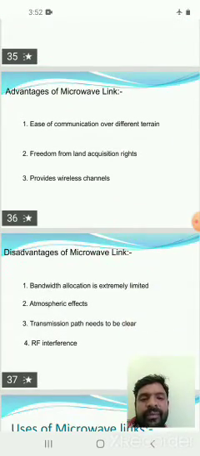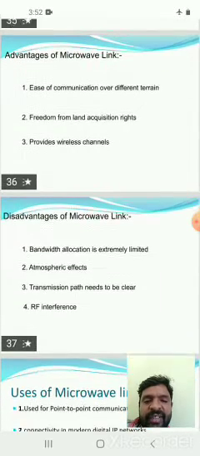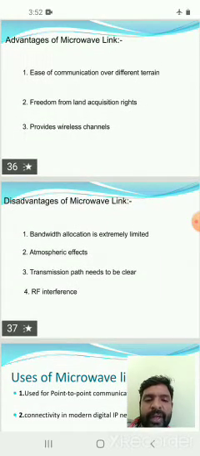Advantages of microwave links. It is easy to communicate over different terrains. Freedom from land acquisition rights. It is easy to install on earth and provides wireless channels, so it is suited for wireless communication purposes. These are the advantages.